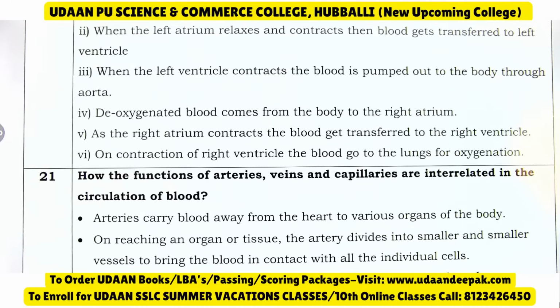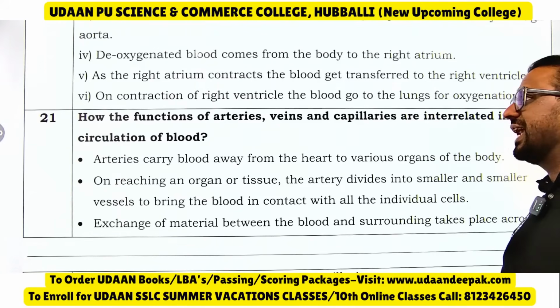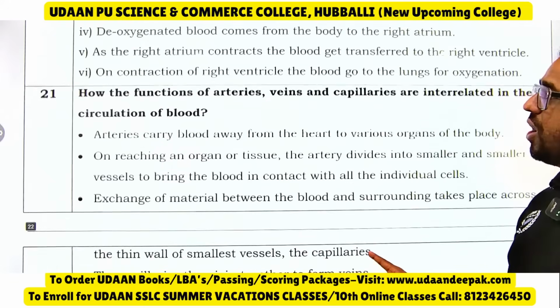Deoxygenated blood comes from the body to the right atrium. As the right atrium contracts, the blood gets transferred to the right ventricle. On contraction of the right ventricle, the blood goes to the lungs for oxygenation.